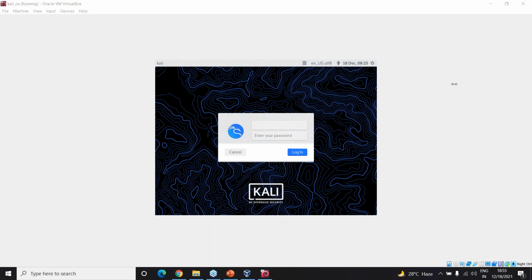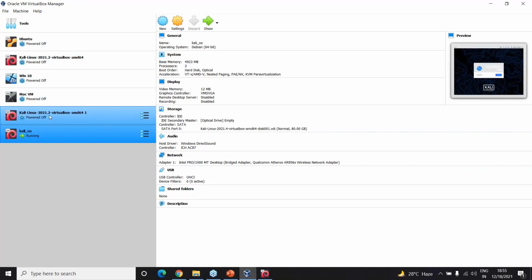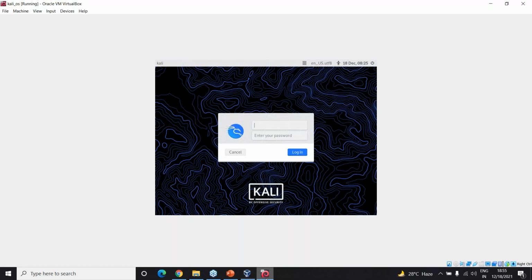In case there is already another VM installed, what can I do for Kali installation? Abhishek, even in mine there is already a VM installed. In fact, I've got two versions of Kali already installed. This is the third instance which I'm running, so it's not going to be a problem. You need to install the Kali version for VirtualBox 64-bit, not VMware. Before network setting, you can just increase your RAM and then check.